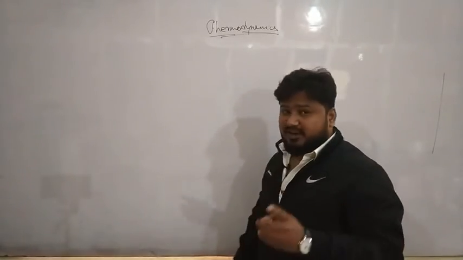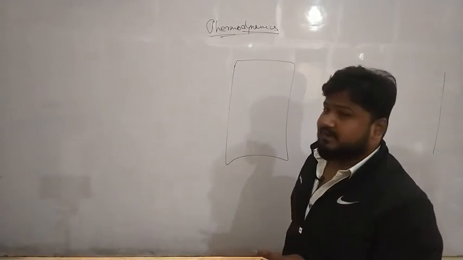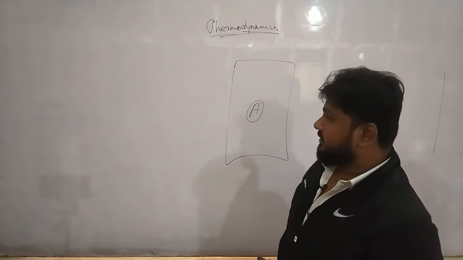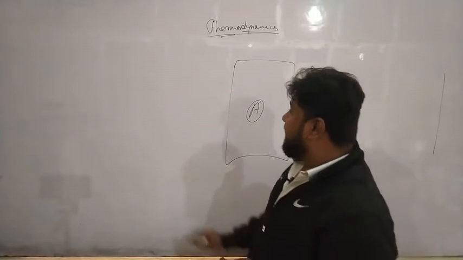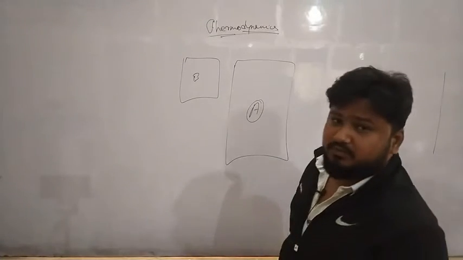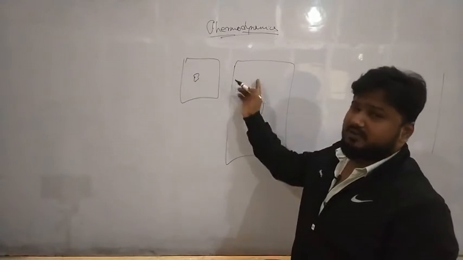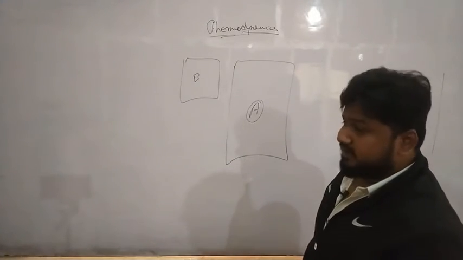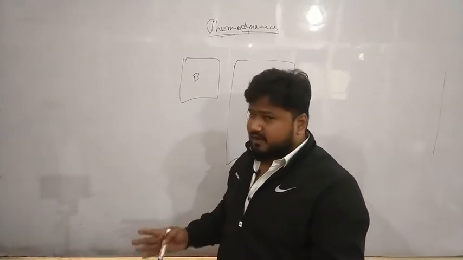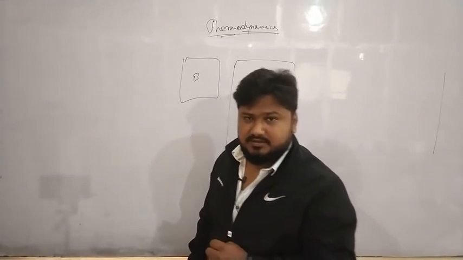Okay, so if we talk about the zeroth law, suppose here is our body, right? Let us take this as body A. If I bring a body B in contact with body A, and we see that there is no transfer of heat between them when we bring them in contact. Acha. In thermodynamics, let me tell you one more thing. Whenever we bring two bodies in contact, then we always use two kinds of walls. One is